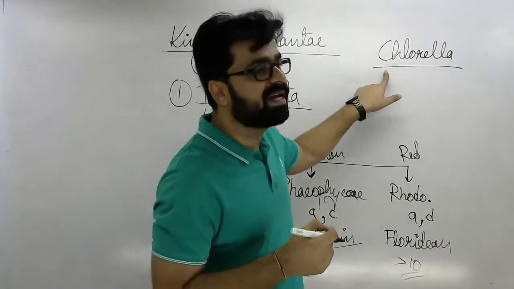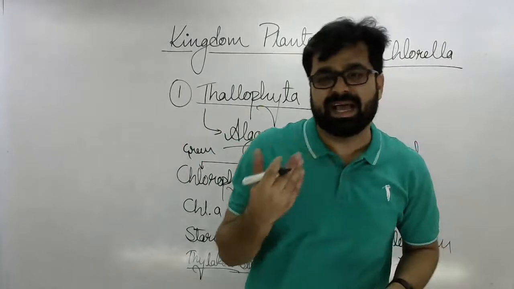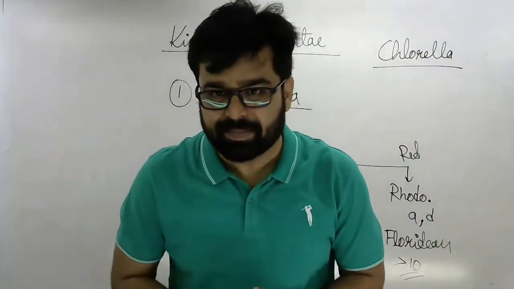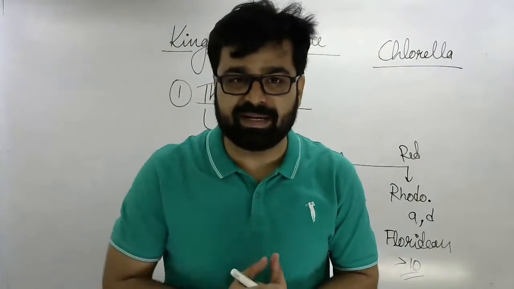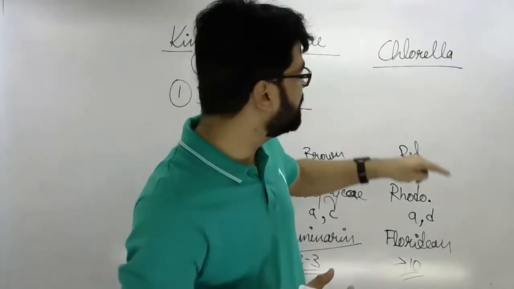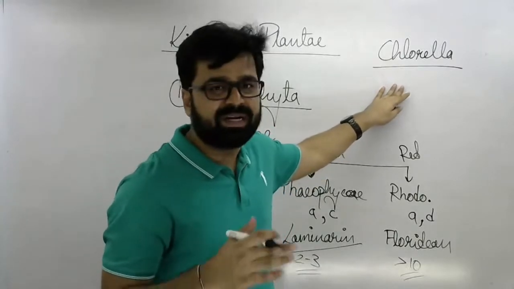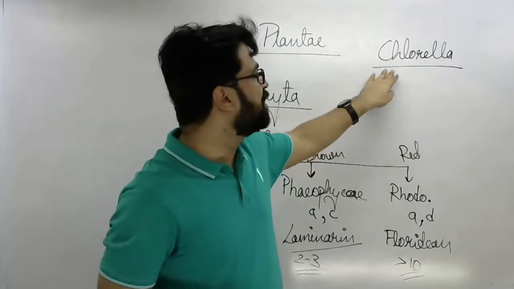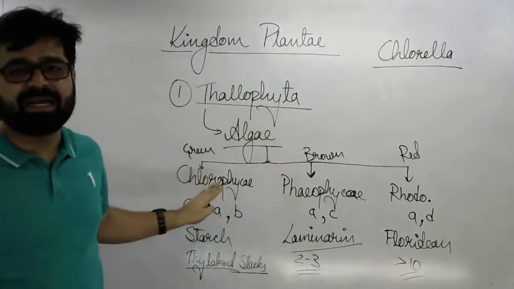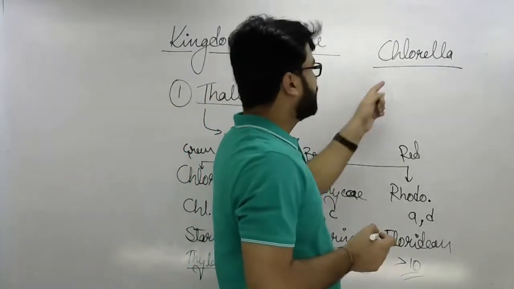Chlorella is a unicellular green algae and it is also considered as SCP. I hope you remember the full form, single cell protein. Yes, it is also considered as SCP, just like Spirulina. The difference is that Spirulina is a cyanobacteria and Chlorella is a green algae.